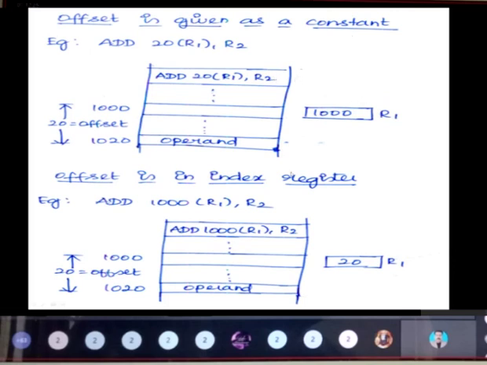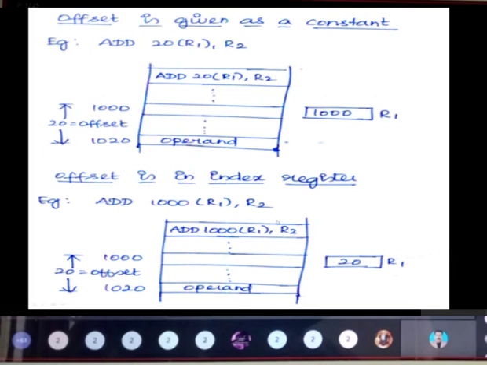So offset can be a constant or it can be an index register. Next, if the offset is an index register, say add 1000 of R1 comma R2, where R1 has the value 20. Then 1000 of 20 means 1000 plus 20. That is how I calculate the effective address, 1020. Whatever content is present at 1020 will be added with the content present in R2. That is the meaning of this instruction.